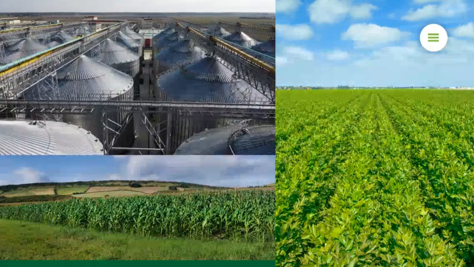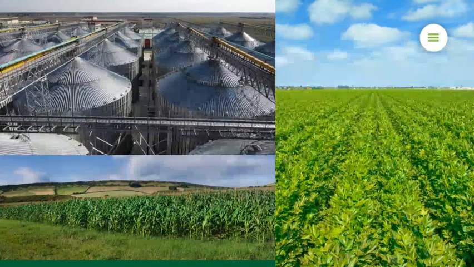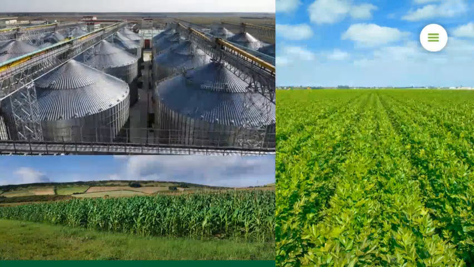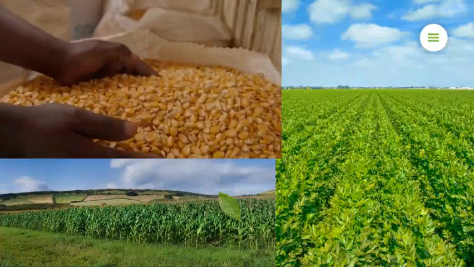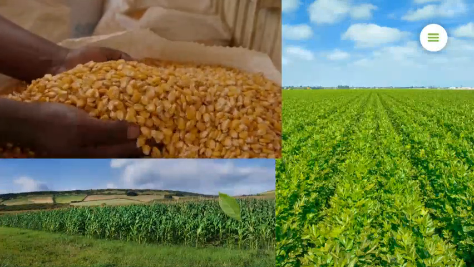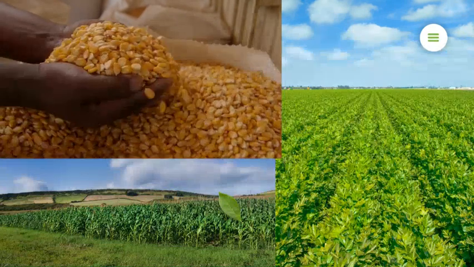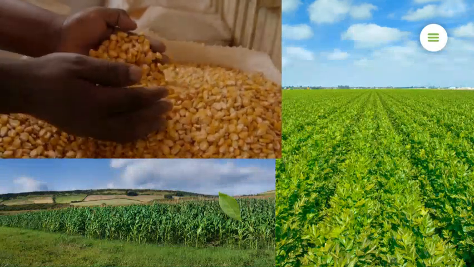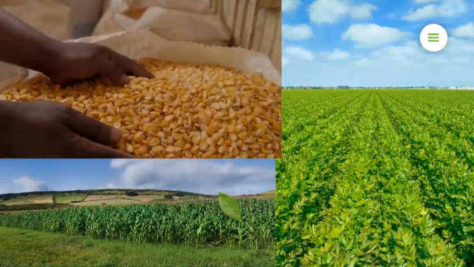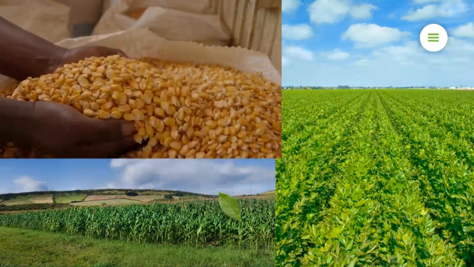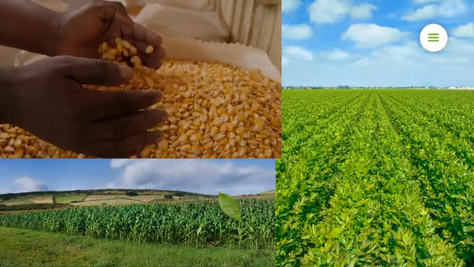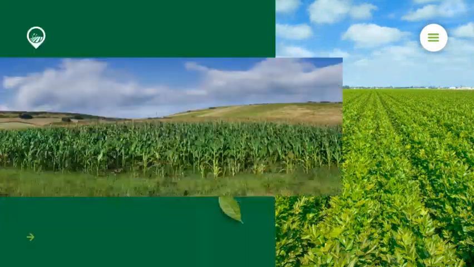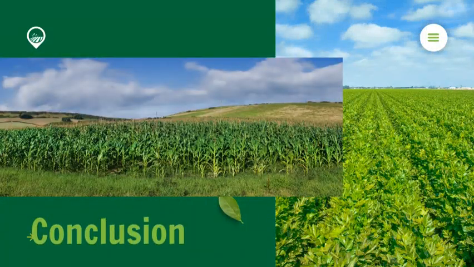So maize can be stored in silos, maize can be stored in cribs, maize can be stored in bags, and maize can be processed into many foods that are meant for human consumption. Maize can also be used for baby food. Maize can be used to make livestock feed. Maize is also used to make cornflakes and the rest.